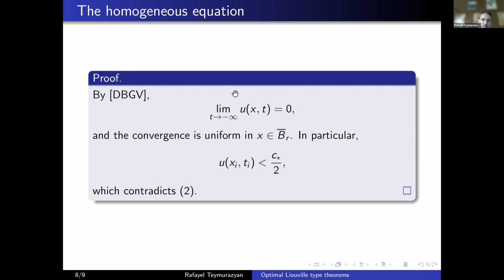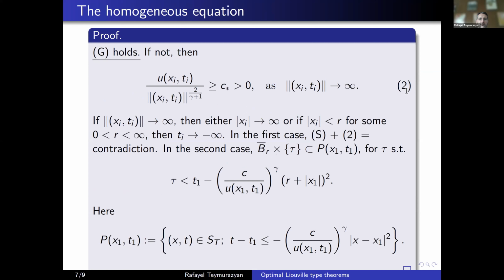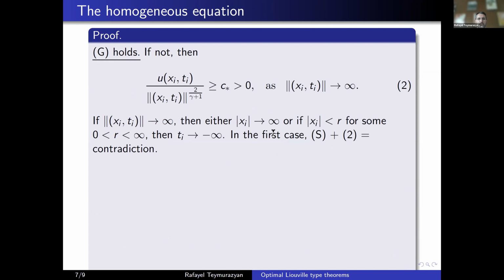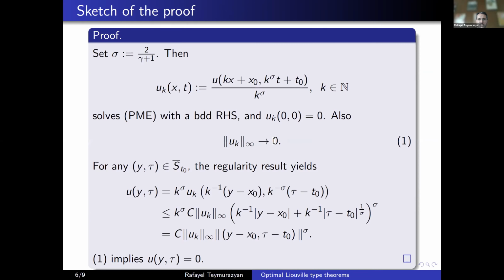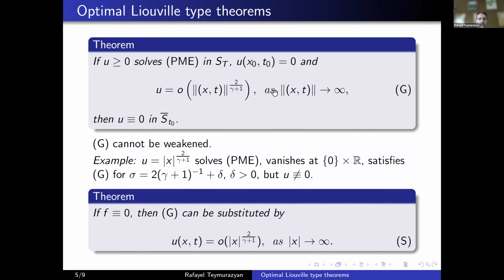But this means, looking at the first one in particular, that you can make it less than, for example, C star over 2. And you put it together with this condition. On one side, it has to be smaller than C star over 2. On the other side, it's bigger. So this is another contradiction. And what the contradiction shows is that this condition G holds, right? We assumed it fails and we got a contradiction. But once G holds, we know that U vanishes up to the time t0. So the second case also remains true.